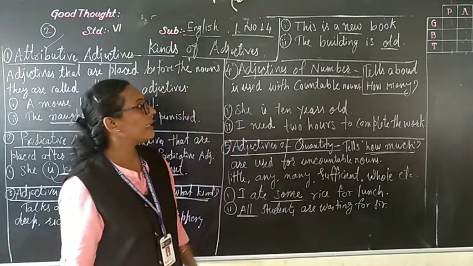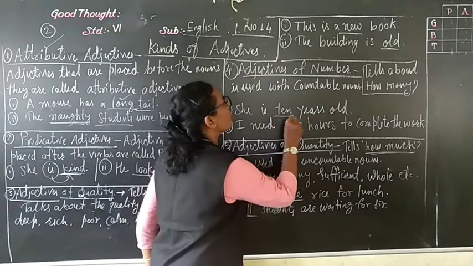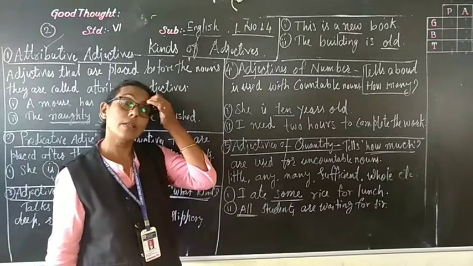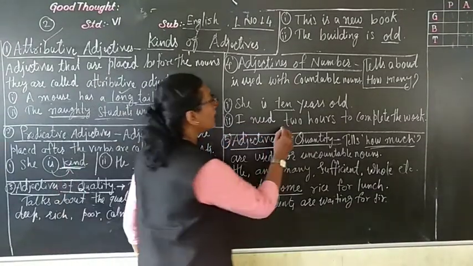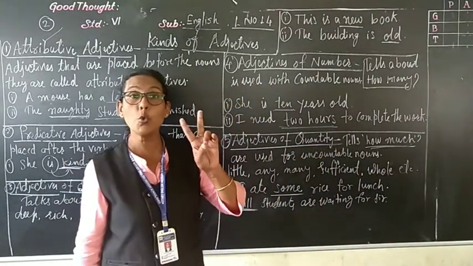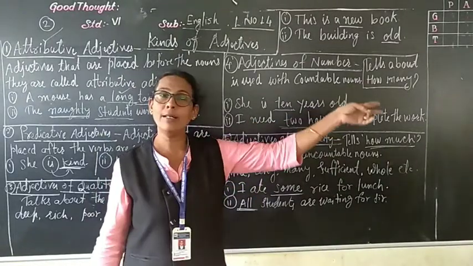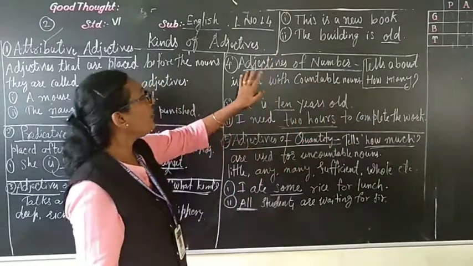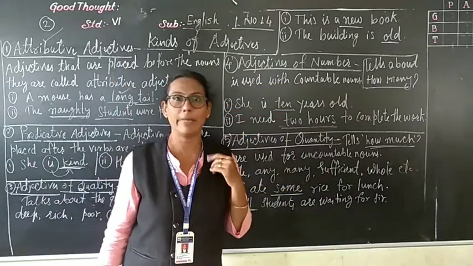See, she is 10 years old. 10 years, countable, adjective of number. I need 2 hours. How many? How many hours? 2 hours. So, I need 2 hours to complete the work. So, here adjectives of number tells about how many.